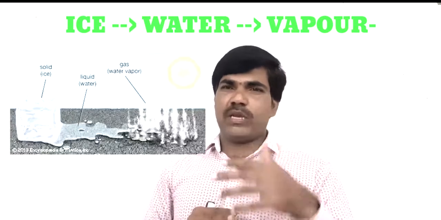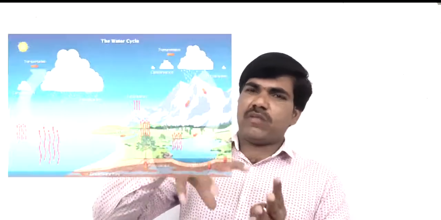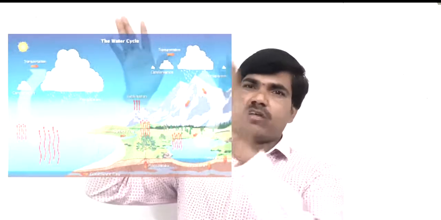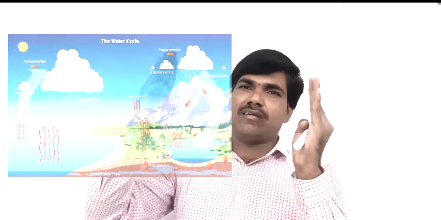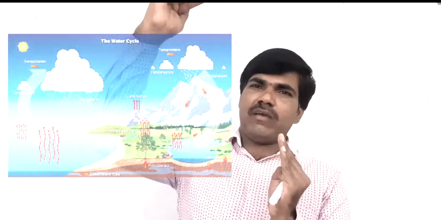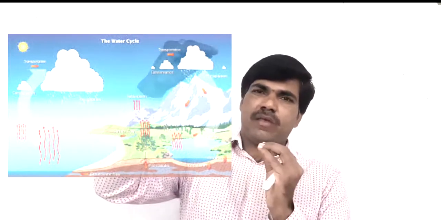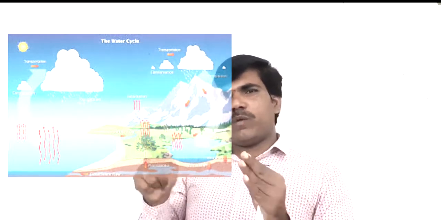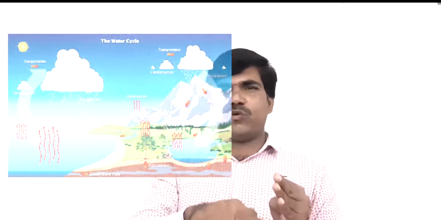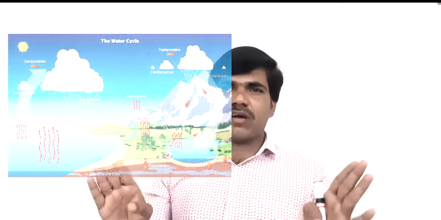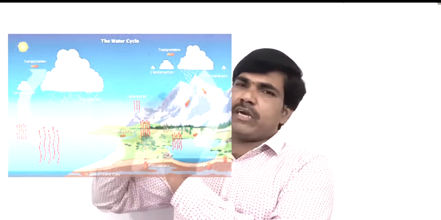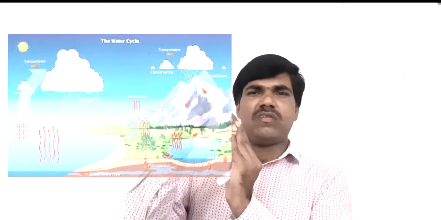Suppose the rain system, you know it very well. The water evaporates in the form of vapor and forms a cloud, which is nothing but a supersaturated solid. Then when it touches cool air, it is converted into water again. Means what? Water is converted into vapor, vapor is converted into a solid, and again into water. It is called a physical change. In the forward process it is converted into another substance, and in the reverse process it returns to its original nature.